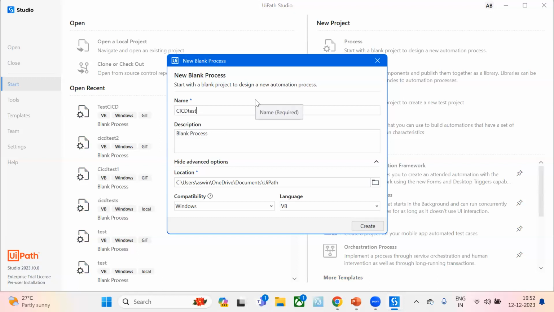I'm providing this process name and clicking on Create.